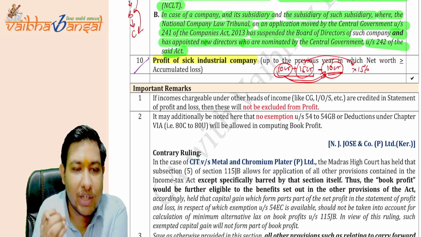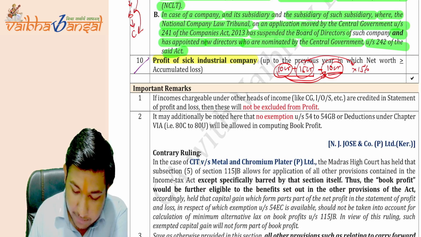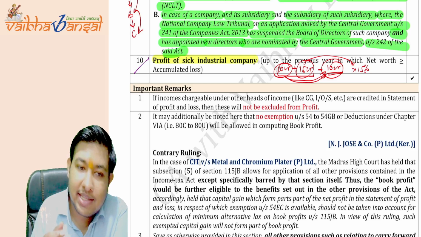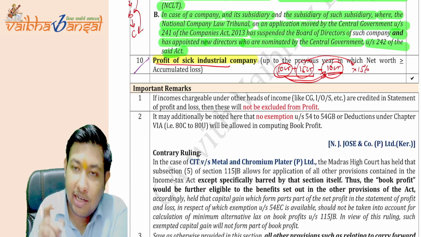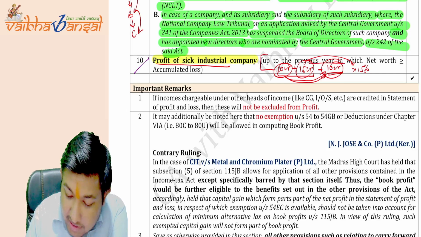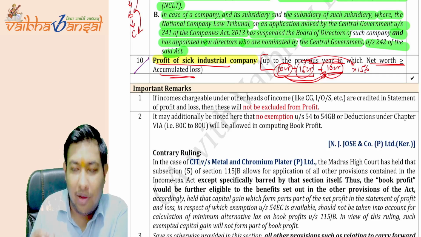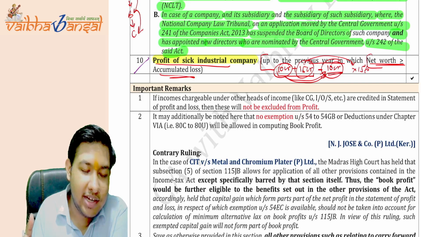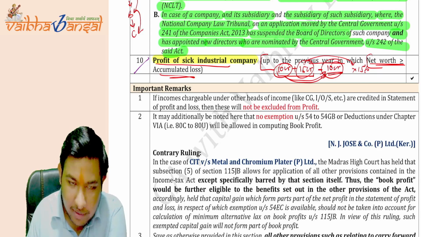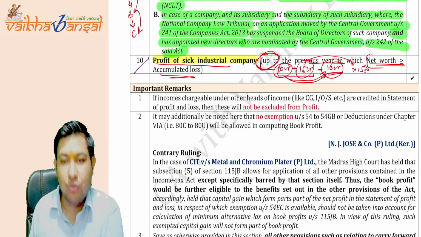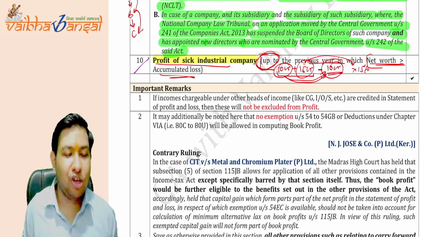Where the net worth of the company is less than the accumulated losses. So till when will this deduction be applicable? It is available up to the previous year in which net worth becomes equal to or greater than the accumulated losses. If the net worth becomes greater than or equal to the accumulated losses, it is no longer a sick company. Therefore, the exemption will only be available up to the previous year in which the net worth becomes equal to or greater than the accumulated losses.